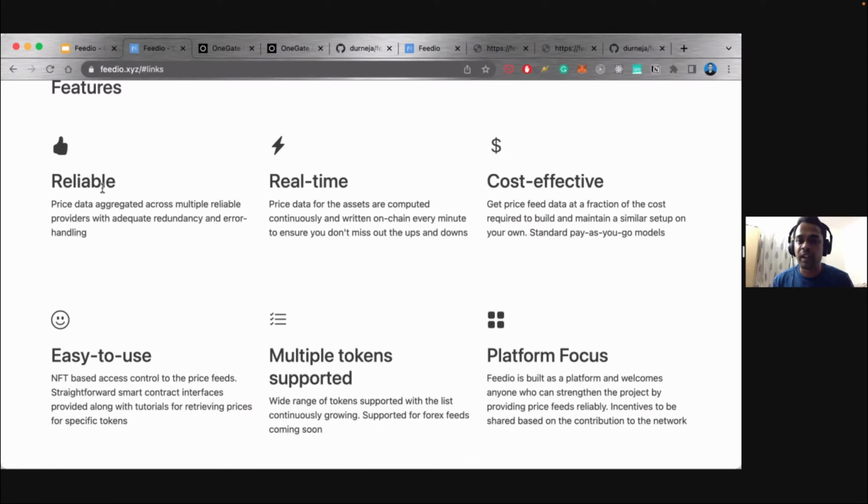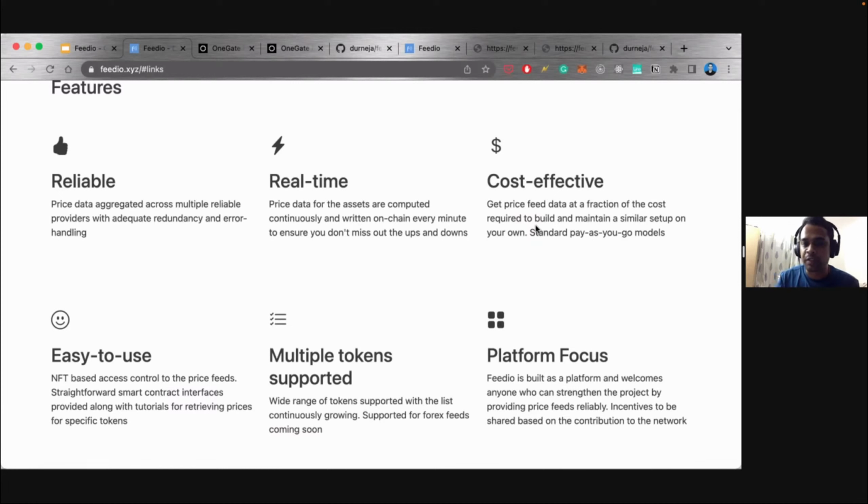So our vision is that we become the sole provider of price information for all these DeFi apps. That's a pretty big ask because obviously financial applications are sensitive to price information. So that is something we'll be wary of.